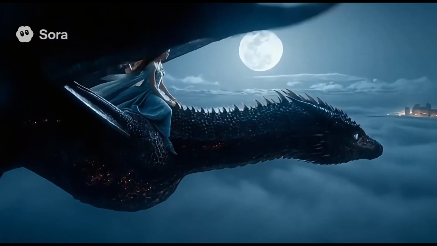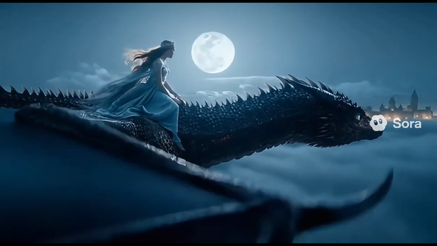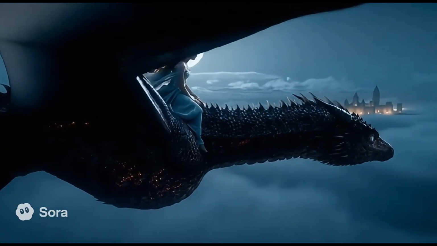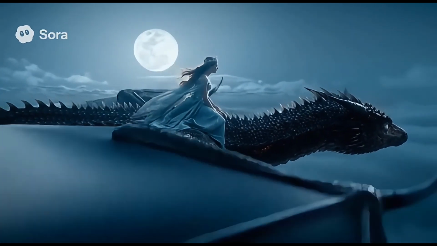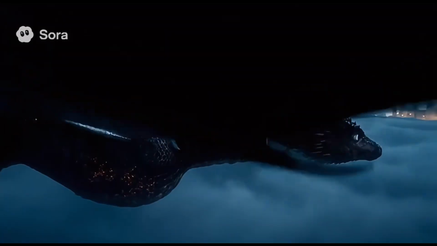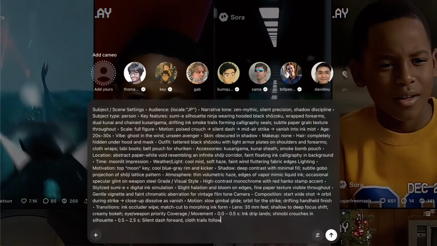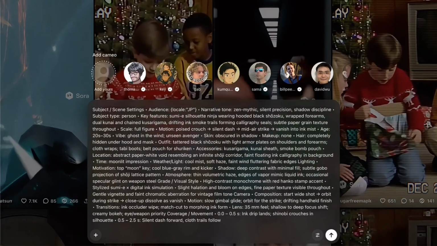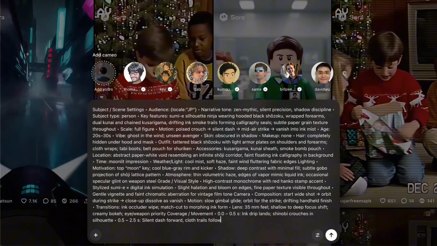Wow, this is stunning. The lighting, the wind effects, the dragon's breath, everything feels alive. The camera glides alongside them beautifully, and the moonlight reflections on the wings look straight out of a fantasy movie trailer. Next, I tested something highly stylized, a Sumi-E-inspired ninja scene called Ink of the Shinobi.